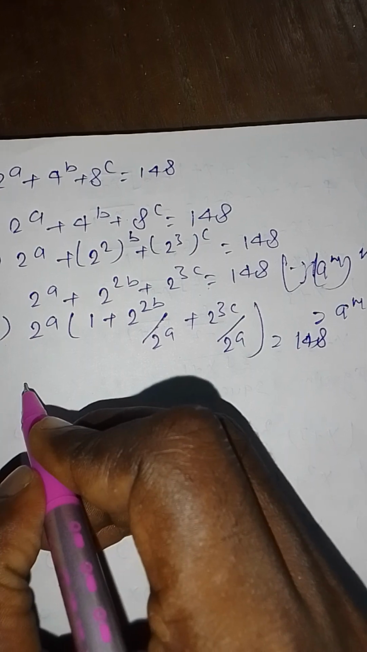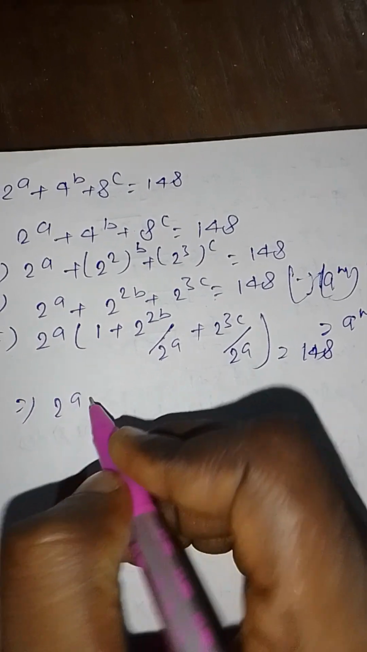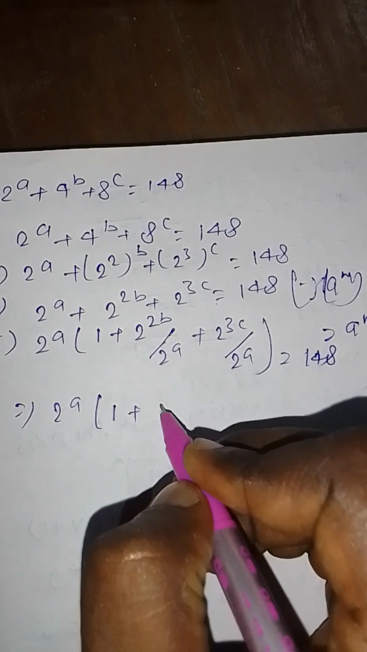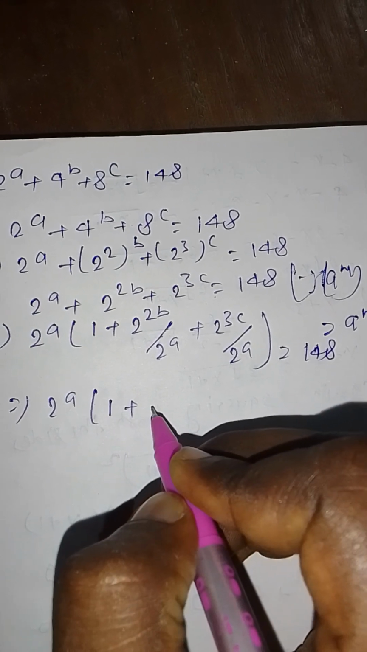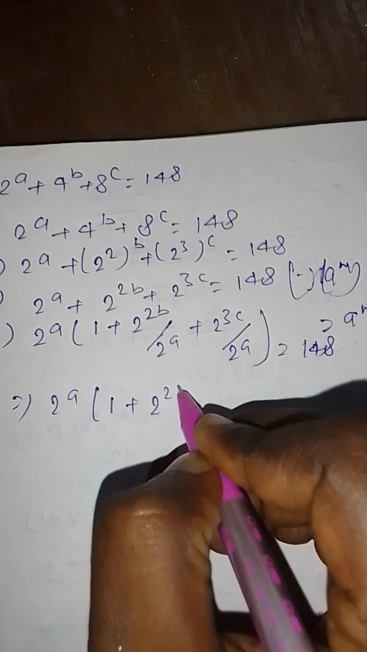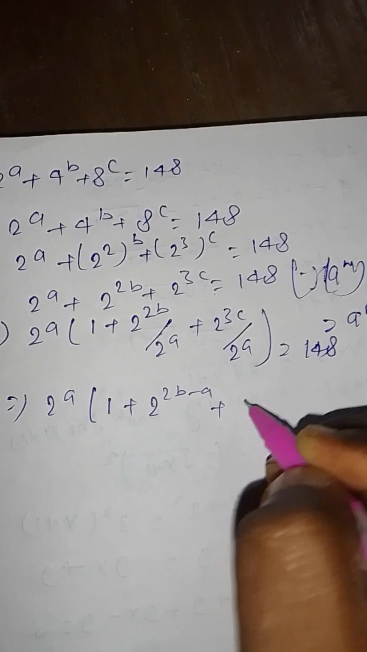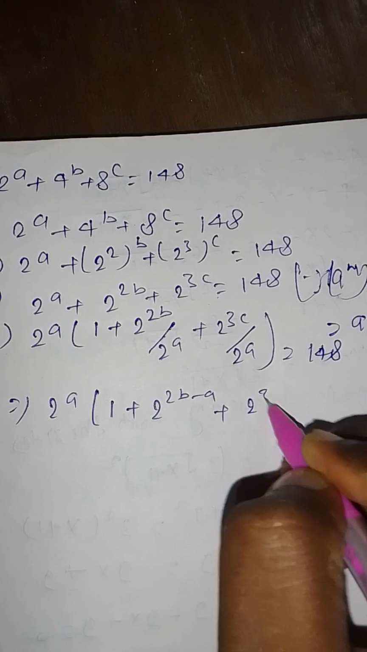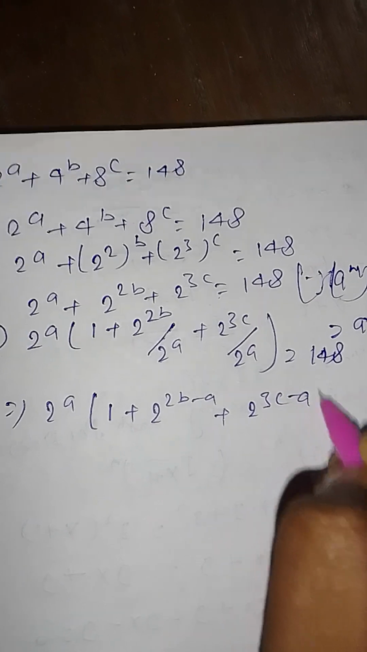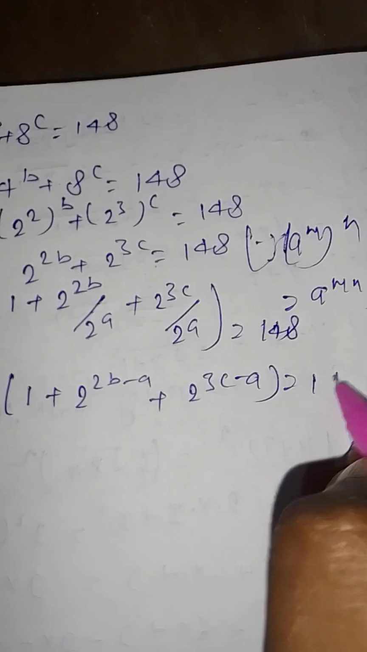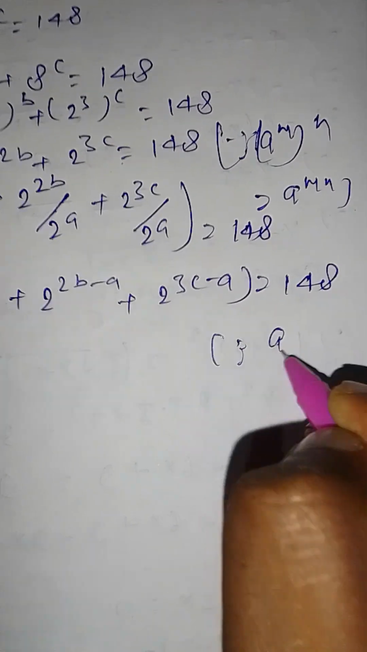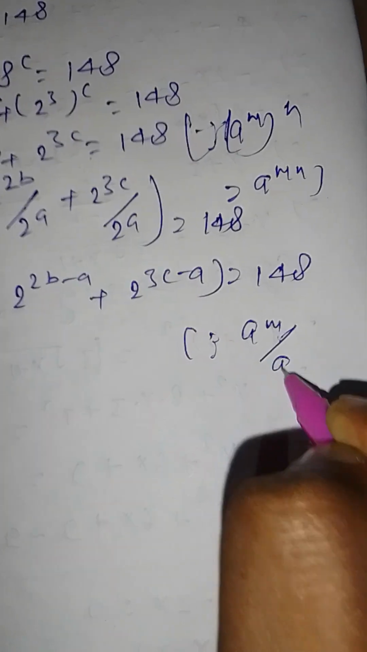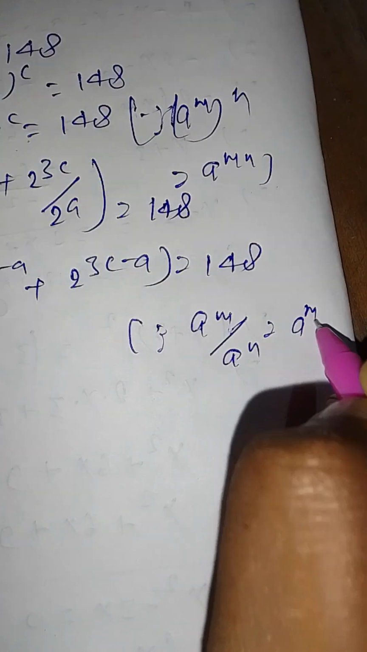Implies 2 to the power a plus 2 to the power a into (1 plus 2 to the power 2b minus a plus 2 to the power 3c minus a) equal to 148, since a to the power m by a to the power n equals a to the power m minus n.